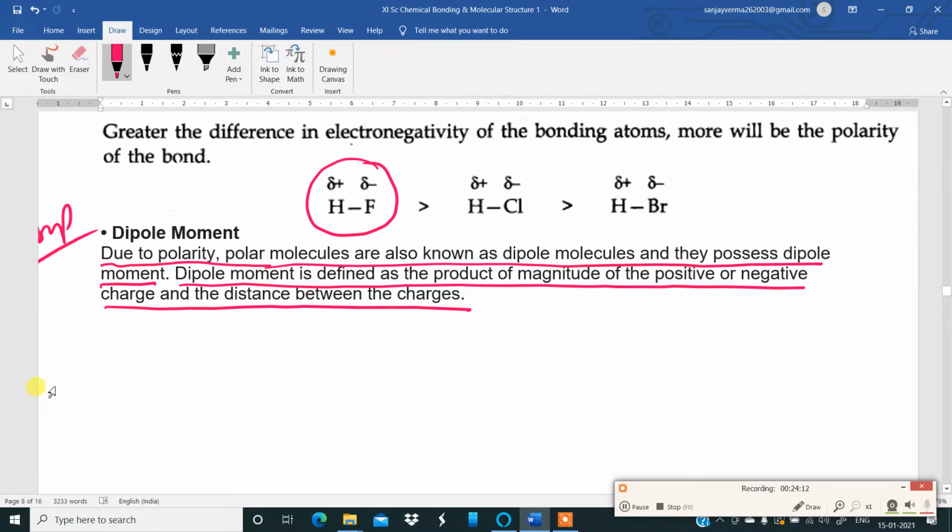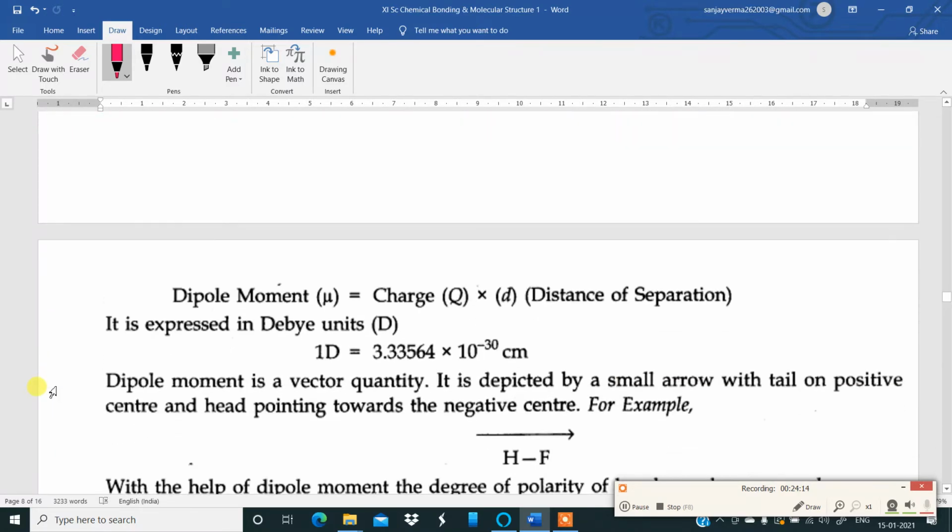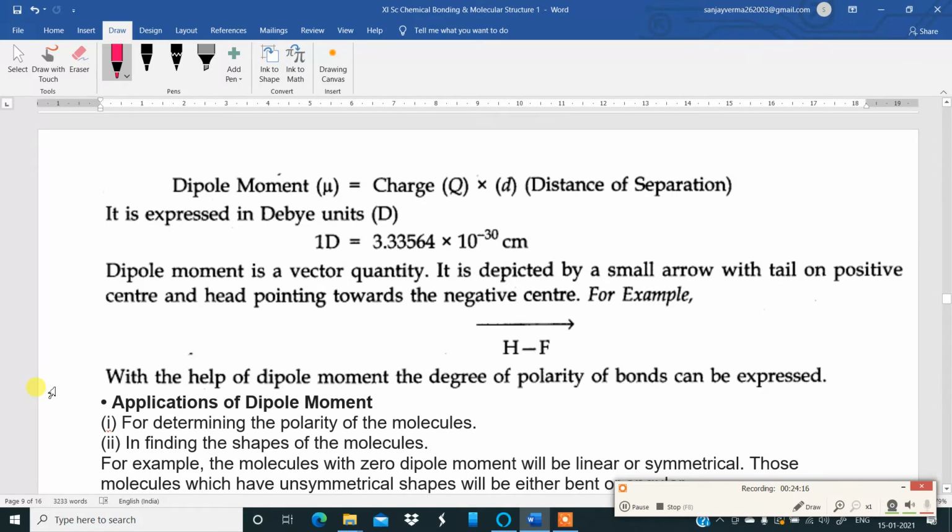You will get a formula for this calculation. Dipole moment mu is equal to charge, capital Q, into D. Learn this formula by heart. Dipole moment, the symbol is mu. Okay, and the unit of dipole moment is debye units. 1 debye is 3.3356 into 10 power minus 30 coulomb meter. Okay. Now dipole moment is a vector quantity.